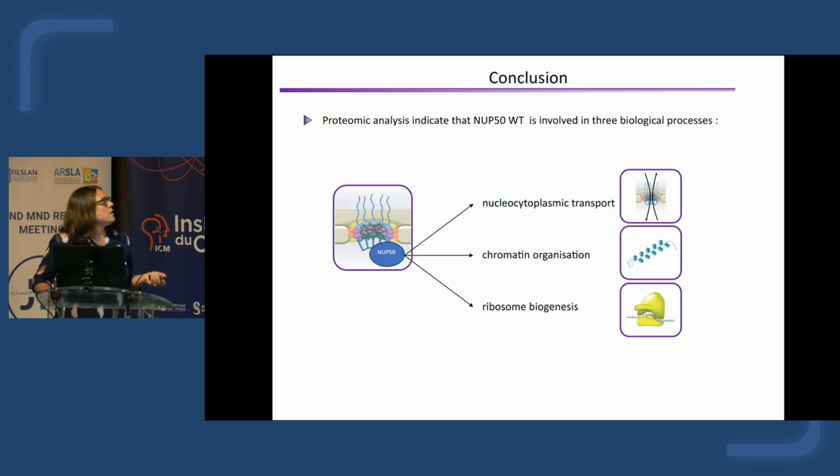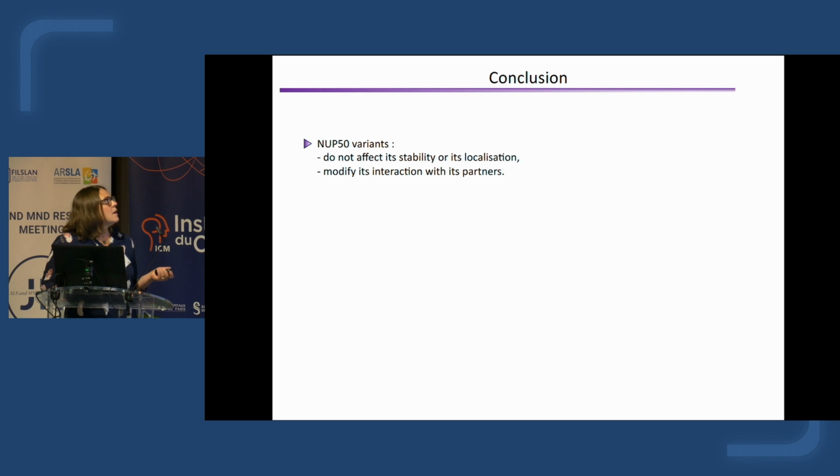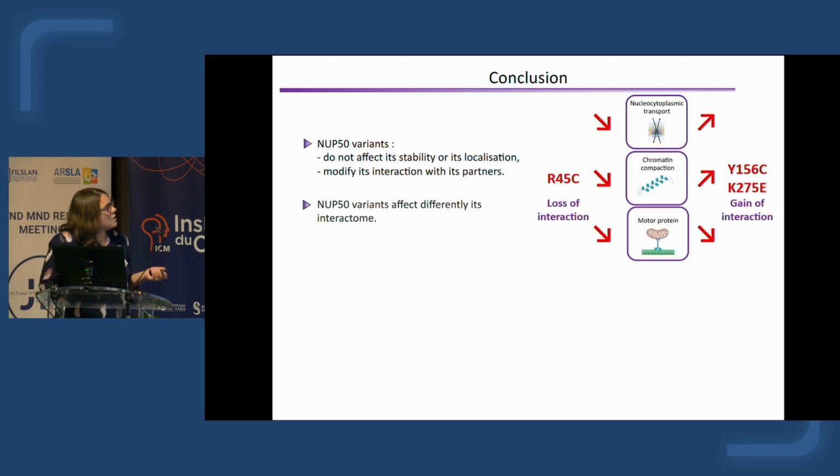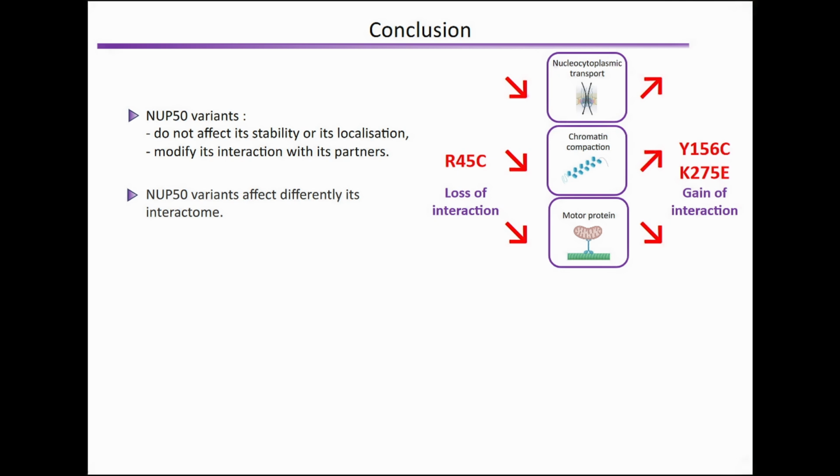So to conclude, we observe that NUP50 is involved in three biological processes that are nucleocytoplasmic transport, chromatin organization, and ribosome biogenesis. We observe that the variants did not affect the stability or the localization of the protein. However, they affect its interaction with its partners. We see that the variants present different effects. For one variant, we have a decrease of the interaction, and for both other variants, we have an increase of the interaction, except with the kinesin.